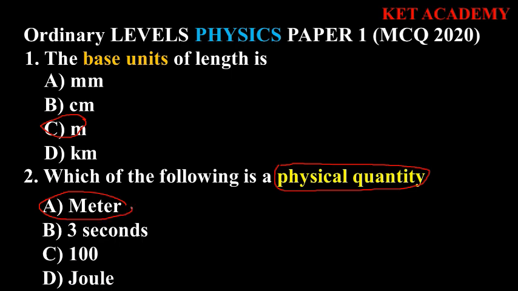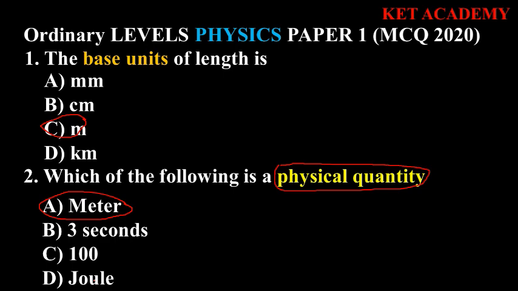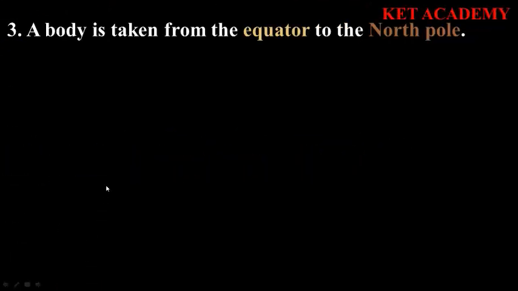Obviously we can measure distance because we can see distance and measure it. Like 3 seconds, we cannot actually measure 3 seconds. We cannot measure 100. 100 is an arbitrary number. It's just an imaginary something or a number. We just imagine numbers in mathematics. Joules, you cannot actually measure energy. They are usually approximate.